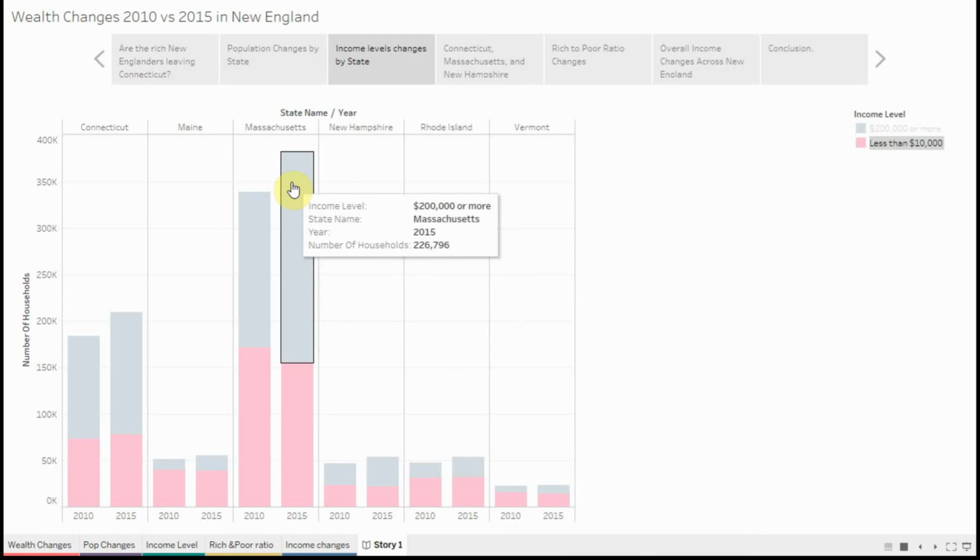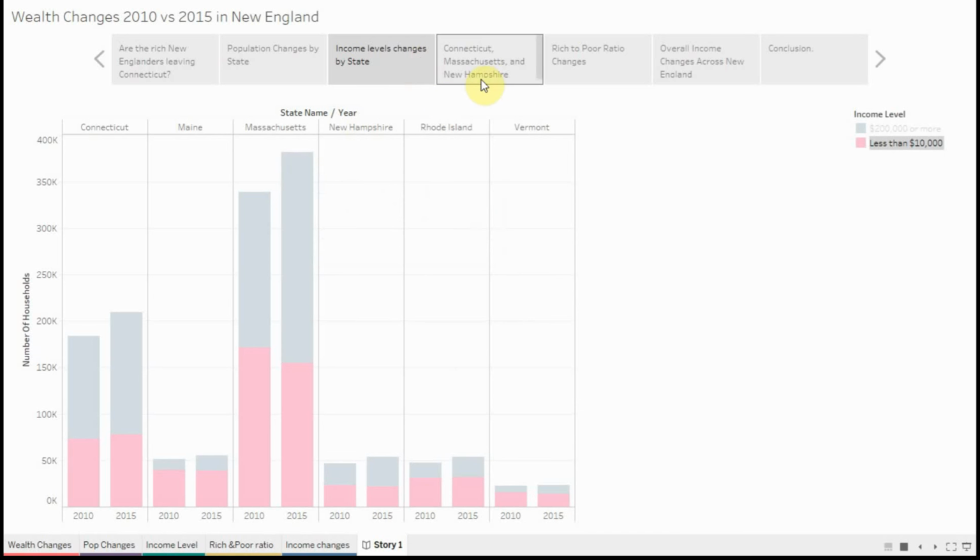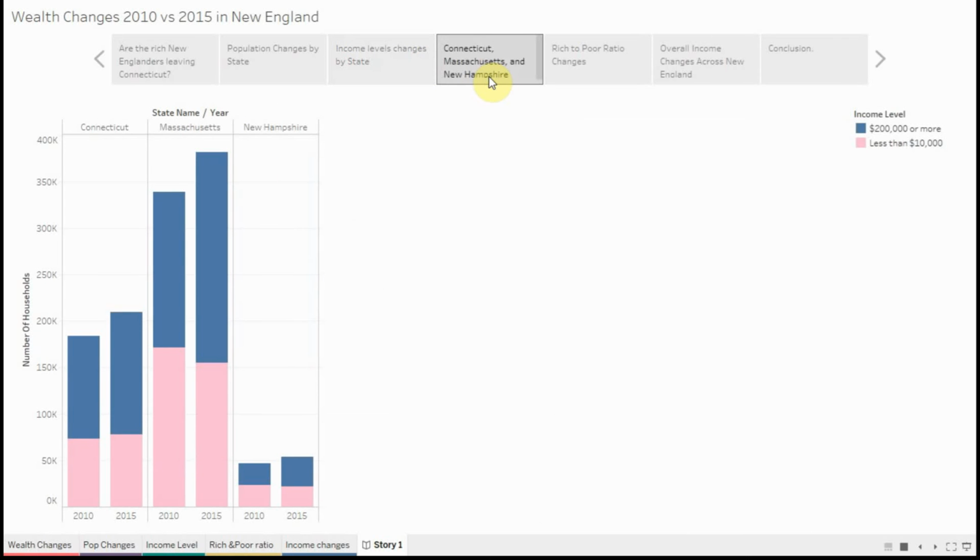But if we focus on just the 3 states that seem to be of a lot of interest from before, we can see that Massachusetts and New Hampshire actually have really good detail in common. Not only did they both increase their rich population as everybody else did, but they also decreased their lower income population.